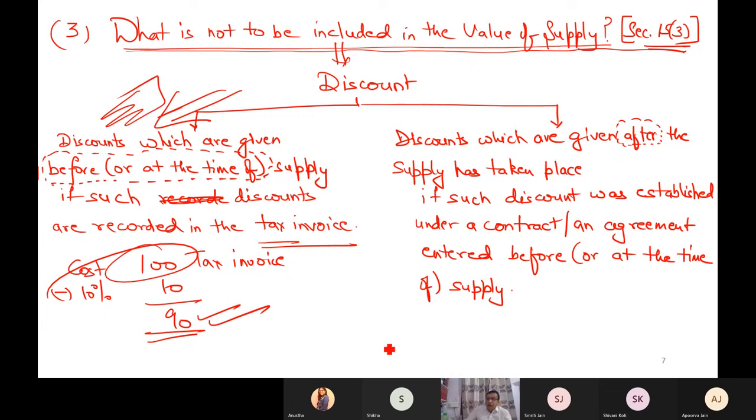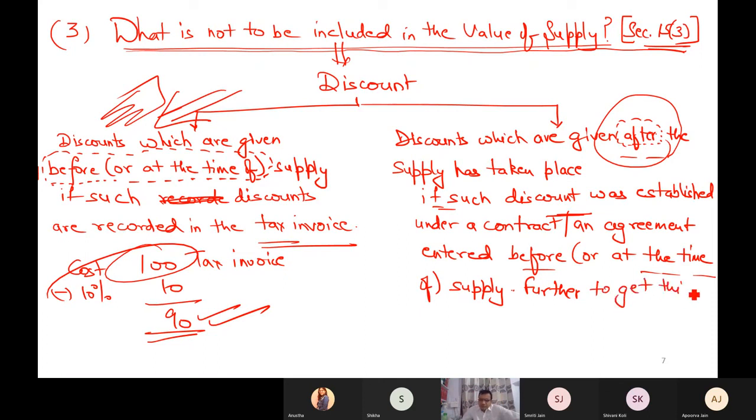So discounts which are given after the supply has taken place, but if such discounts were pre-established at the time of supply or even before the supply. This is one thing. Further, you have to meet another condition also, because such discounts are not so easy to be deducted. To get this discount deducted, you have to do some hard work.